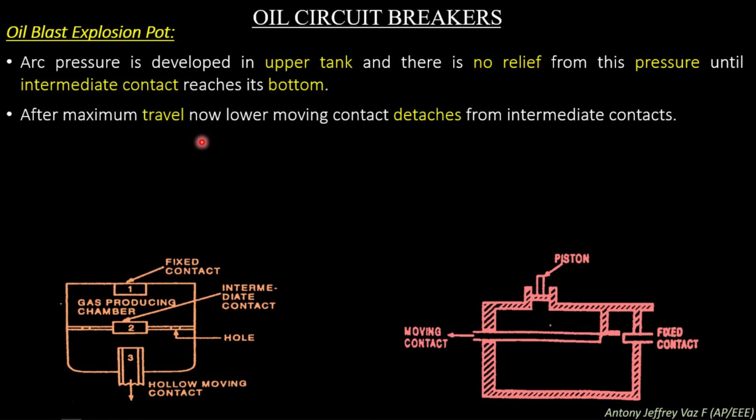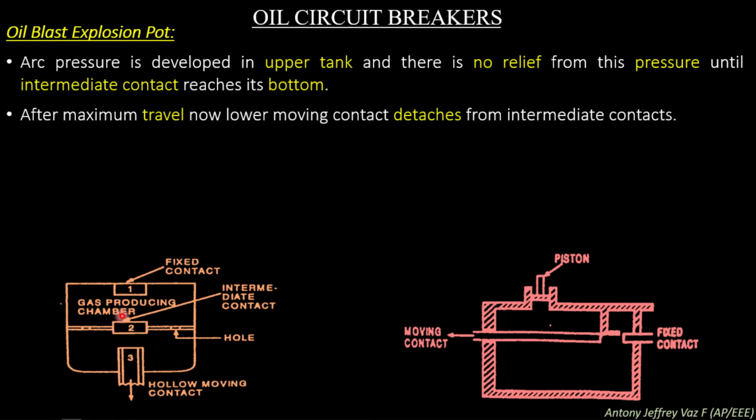After maximum travel, the lower moving contact detaches from the intermediate contact. So when the high pressure is created, the intermediate contact will slowly move down and detach from the fixed contact, and the second break will be made through the hollow moving contact.